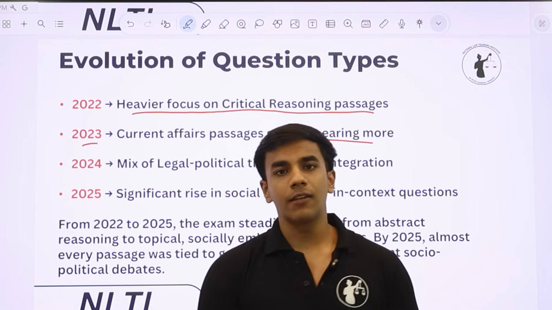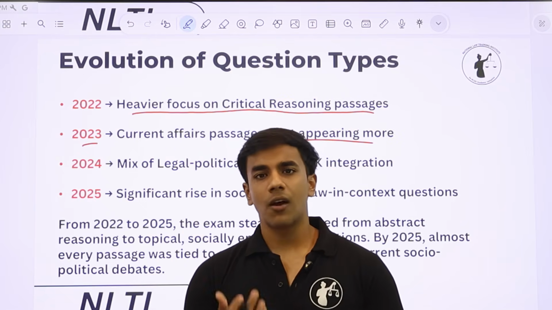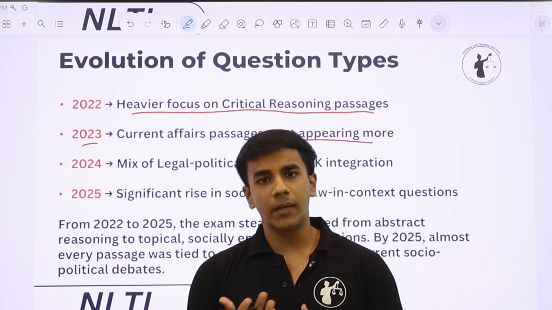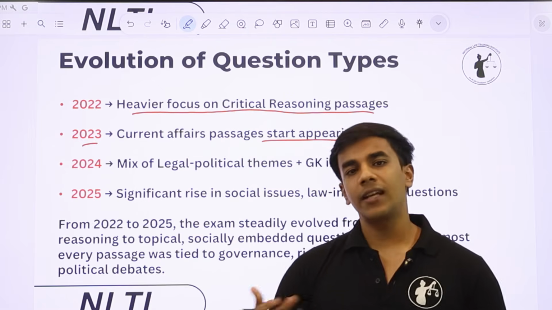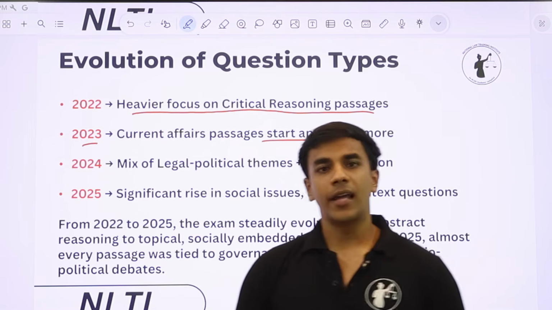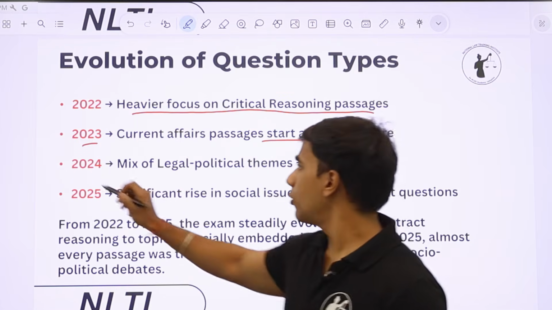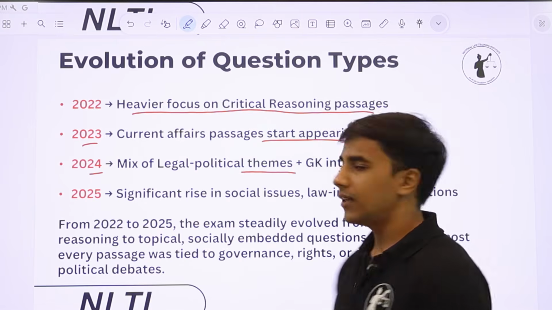But the passages that were coming were less fictional, non-fictional, but more contemporary and had a general knowledge (GK) nature to it. Very contemporary, relevant, topical passages started coming in NLSAT 23. Now in 2024, there was a mix of legal and political themes plus GK integration.